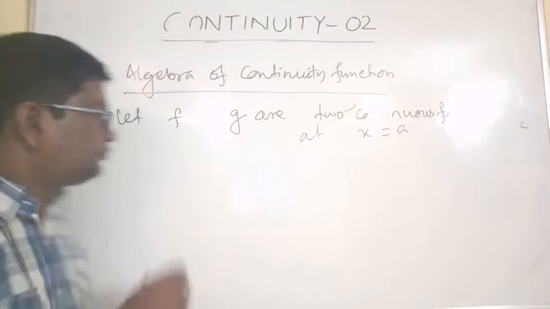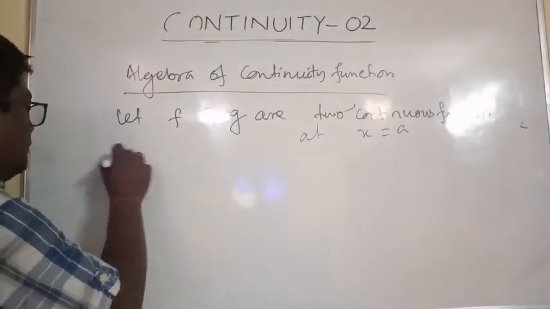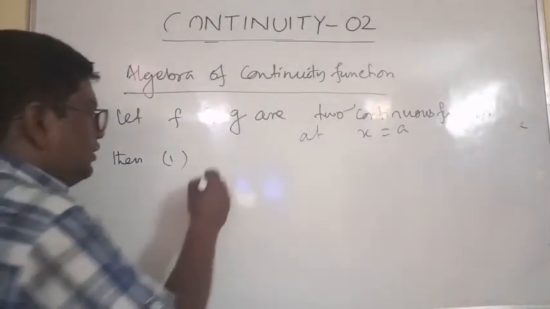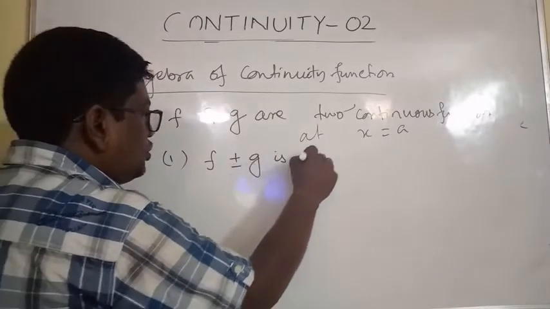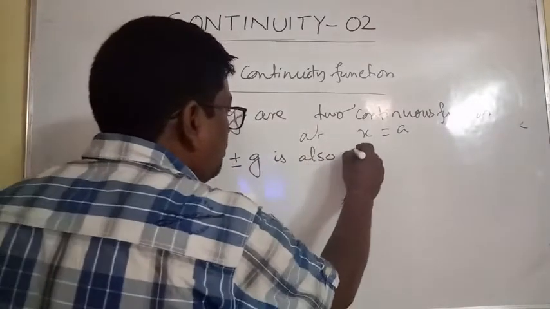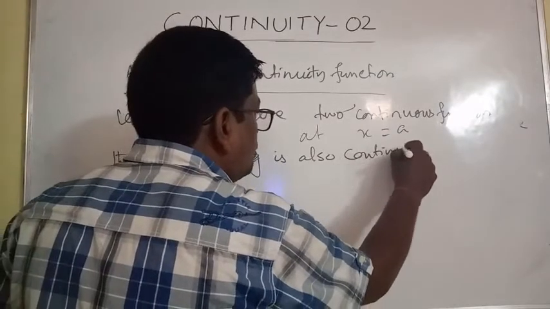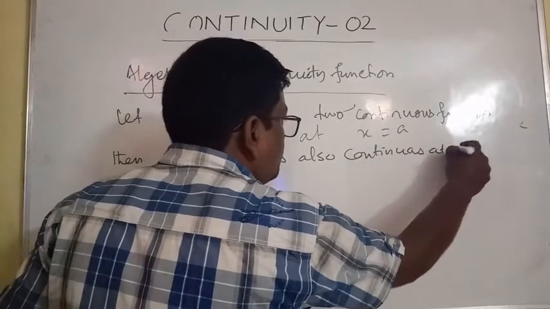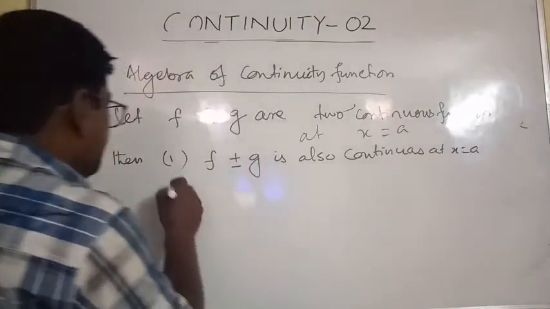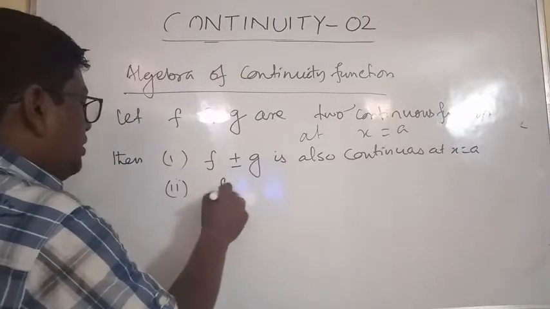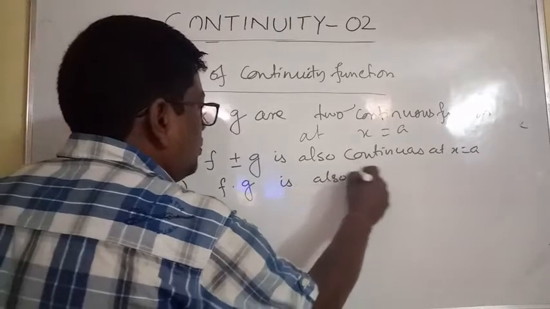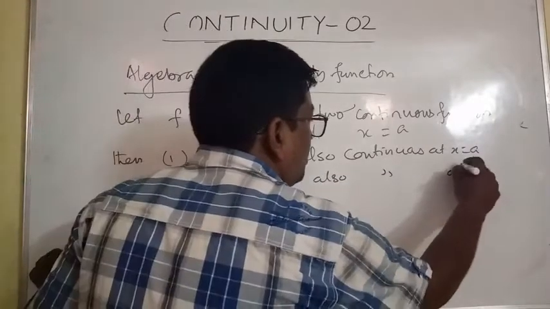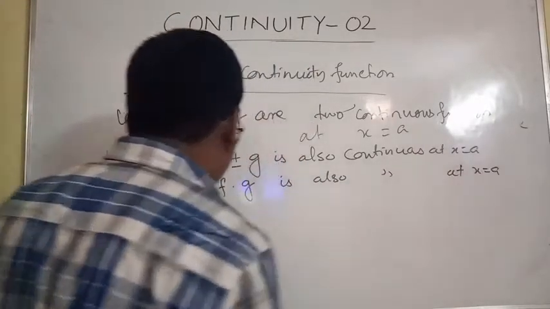Then number 1, f plus or minus g is also continuous at x is equal to a. Number 2, f into g is also continuous at x is equal to a.